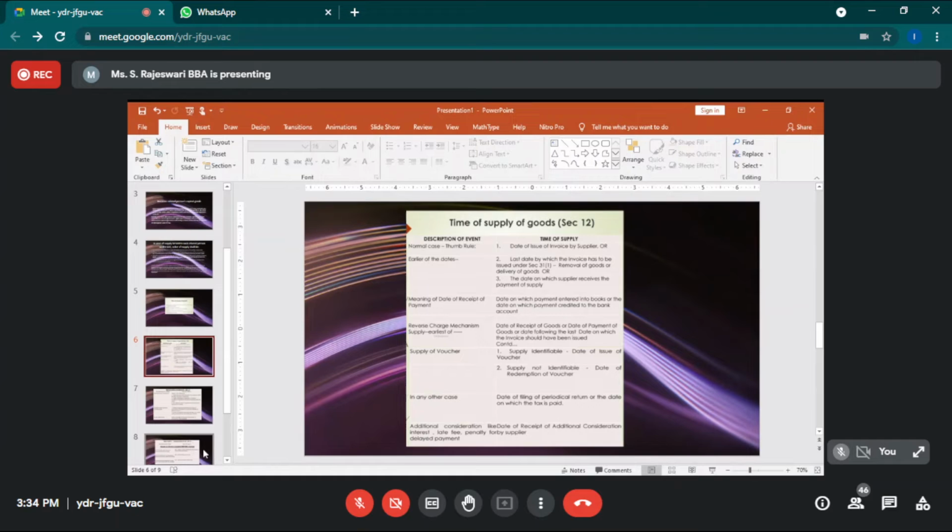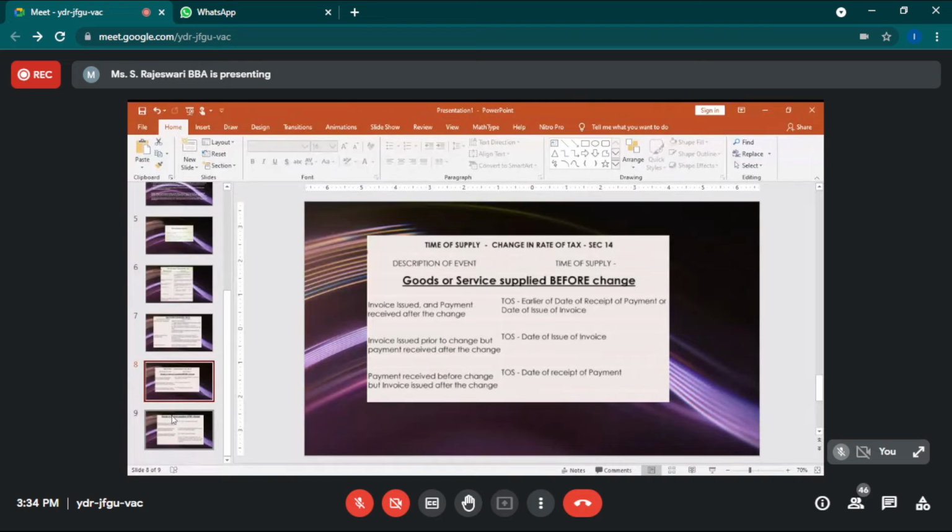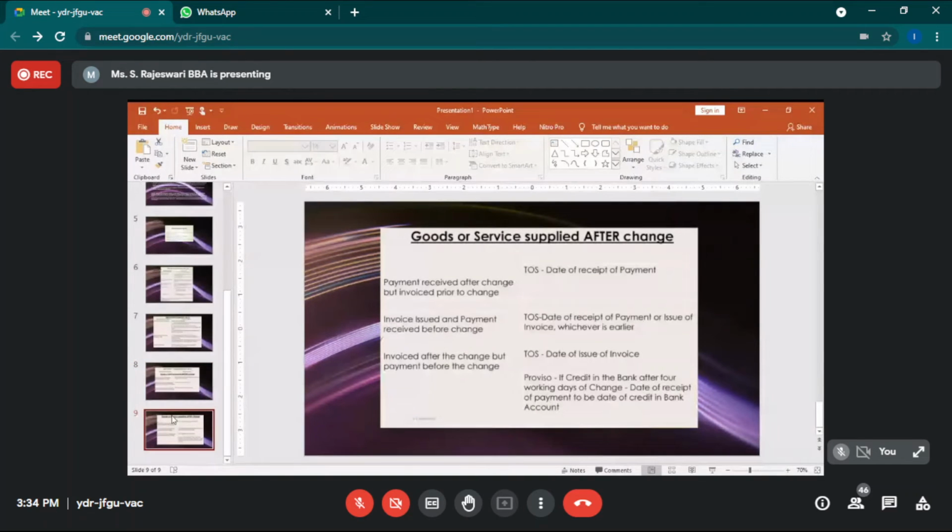We have seen what is meant by date of receipt of payment under GST. We have seen how the reverse charge mechanism for time of supply will be taken, how the supply of vouchers will be taken, and how late fees will be considered for time of supply. In the same way we have seen services, and in the case of supply before changes and after changes, how it will be. Okay, so that's it. Can anyone do the recap of it?